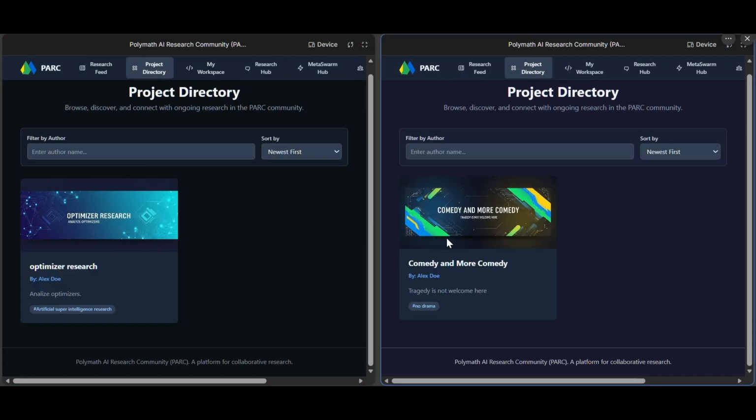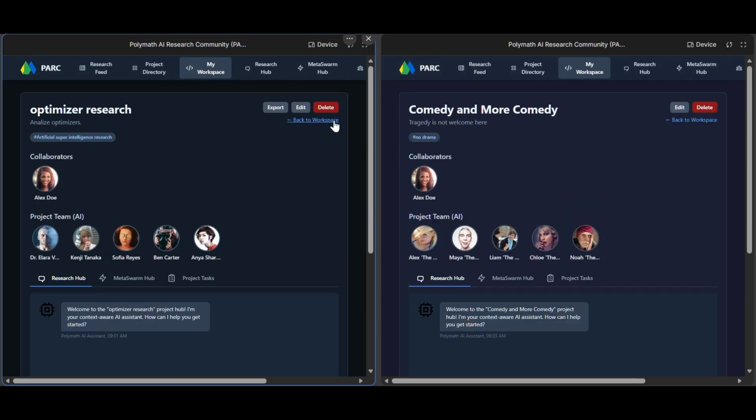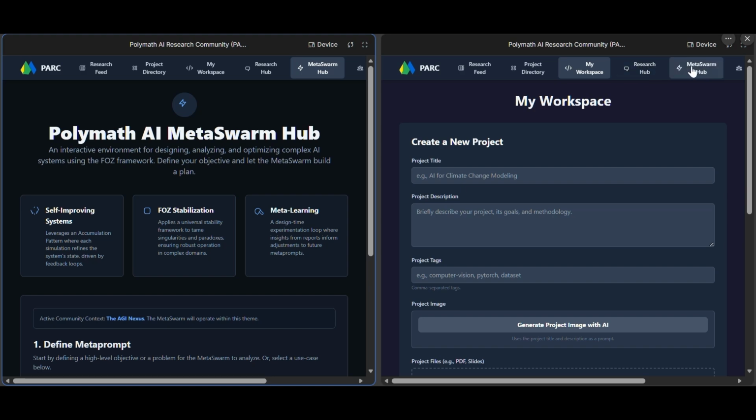So you can see it created my projects. Once you're in this workspace area here, you can start to chat with these guys. And you see these little options here. You've got the Meta Swarm Hub and the project tasks.